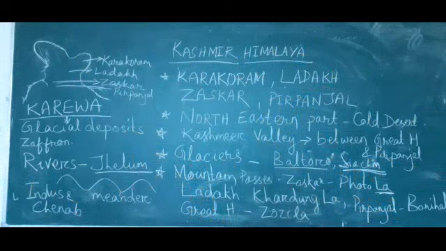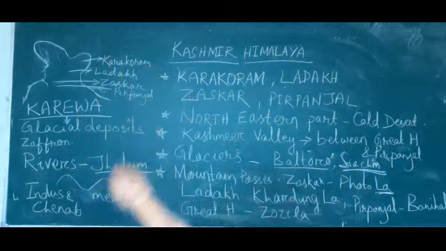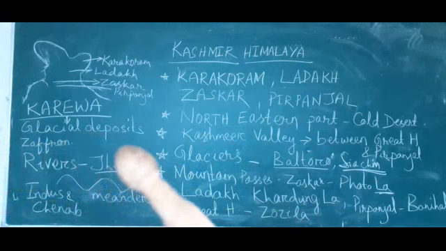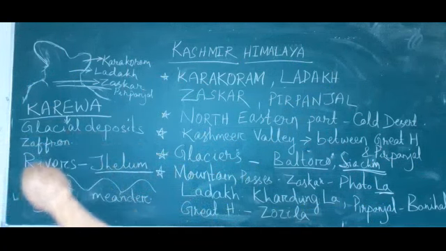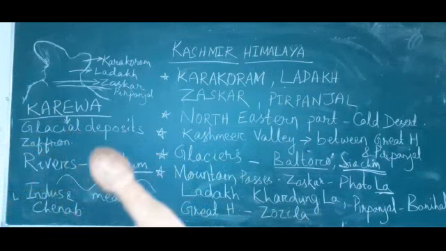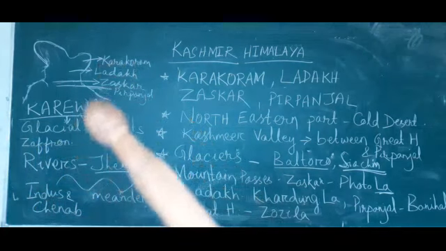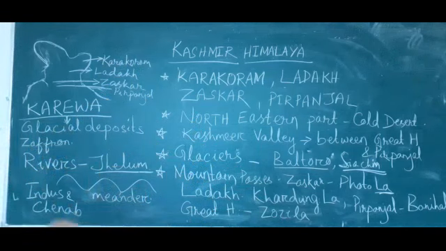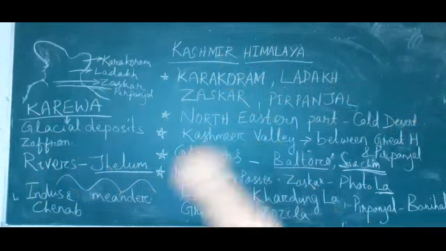In this Karewa, what type of cultivation do the local people grow? Zafran, a local variety of saffron. A local variety of saffron is known as zafran. What cultivation happens in this Karewa? Zafran.